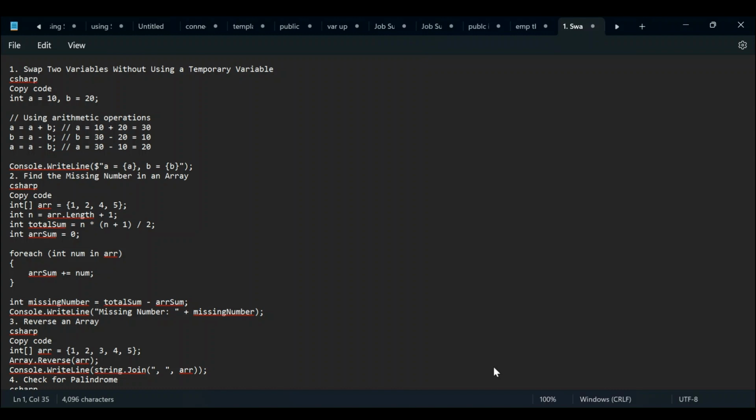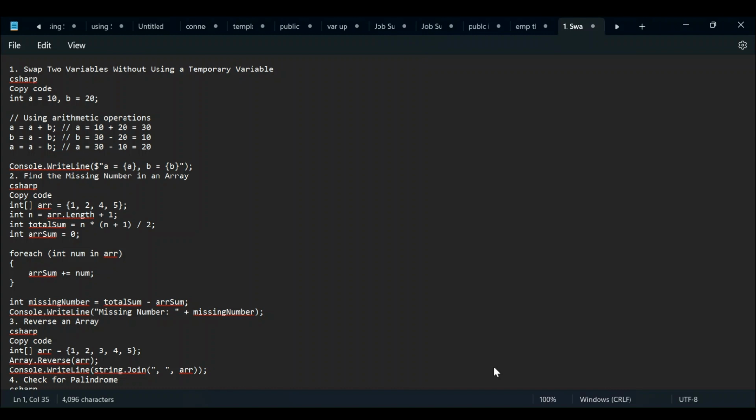The next problem we have is to find the missing number in an array. We have 1, 2, 4, 5. What number are we missing? We are missing the third number: 1, 2, 3, 4, 5. So how can we find out if there is a missing number or not? For that, I am first taking the length of the array. We are getting the length of the array elements.